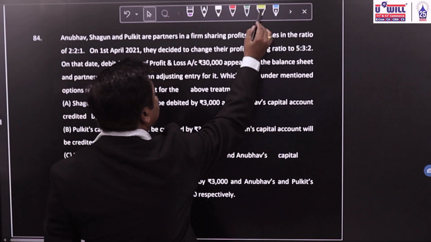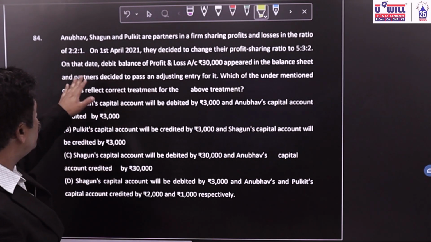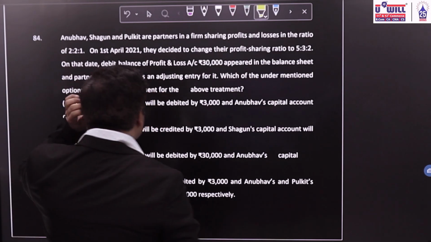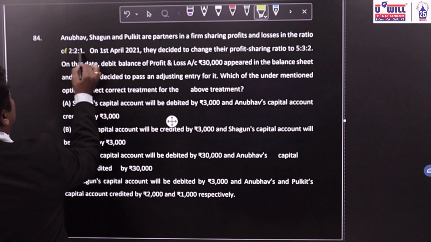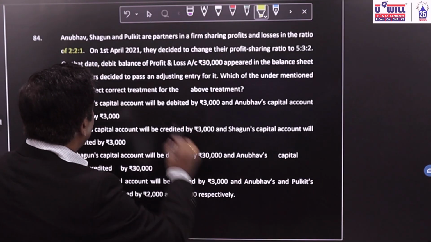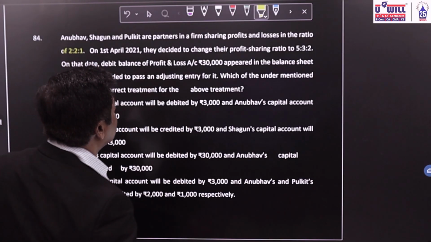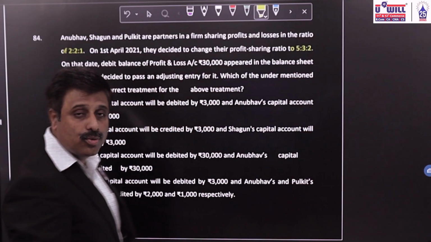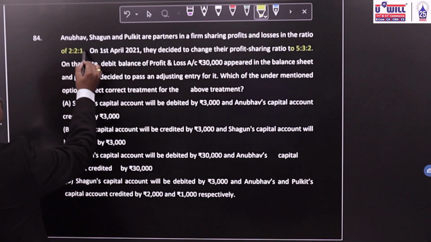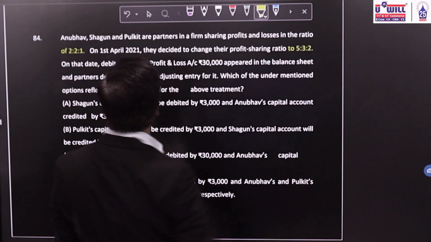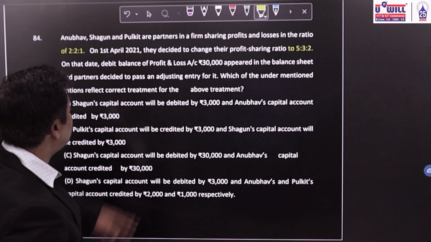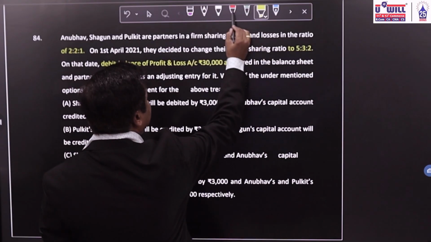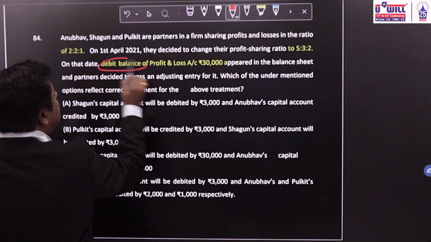84th question. Anubhav, Shagun and Pulkit are partners in a firm sharing profits and losses in the ratio of 2:2:1. On 1st April 2021, they decided to change their profit sharing ratio to 5:3:2. This is the old ratio, this is the new ratio. On that date, there was a debit balance of profit and loss of 30,000. Which balance? Debit balance.